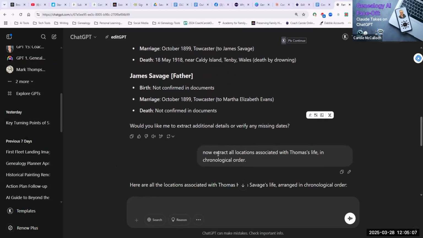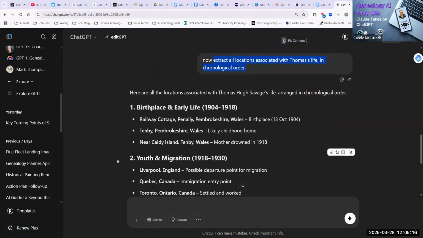And now we are asking it to extract all the locations associated with Thomas's life in chronological order. Here they are: birthplace and early life, mentioning the places: Railway Cottage, Tenby, a likely place for his childhood home. Not known for sure, but we're given that clue because his mother drowned off the coast of Tenby near Caldey Island.